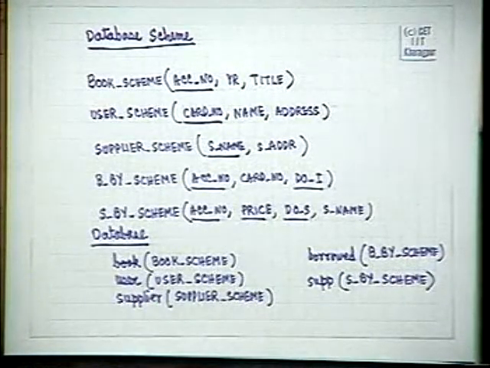Now, for this instance we will fill up some data and we will have our database. After we have our database, the next phase is how to give questions to this database and how to get answers.